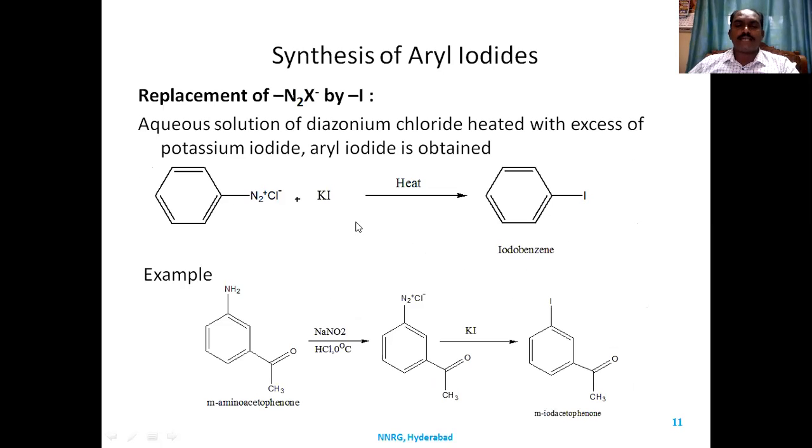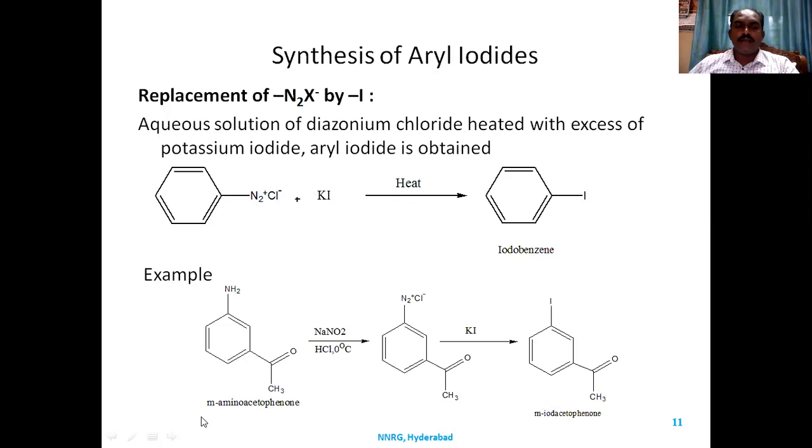Another application is synthesis of aryl iodides, where the diazonium salt is replaced with iodine. The reagent we use here is potassium iodide. Benzene diazonium salt reacts with potassium iodide in the presence of heat, you get iodobenzene, where the diazonium salt is replaced with iodine.